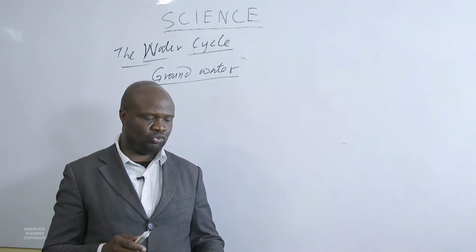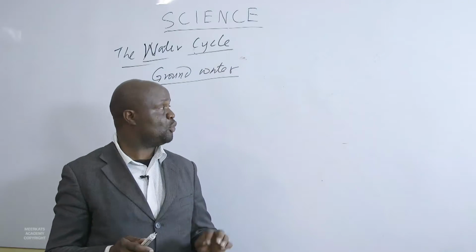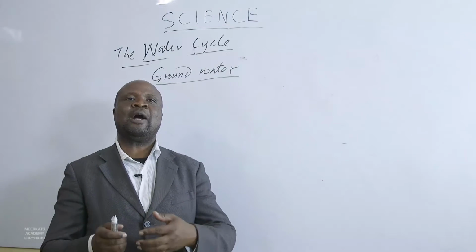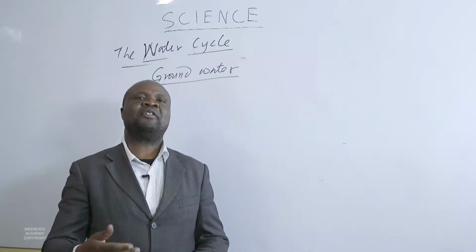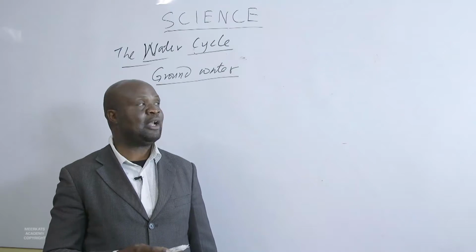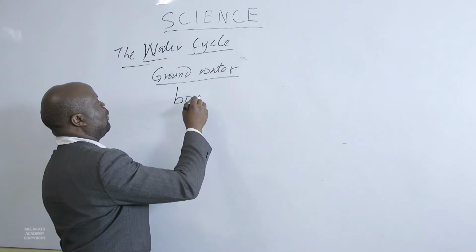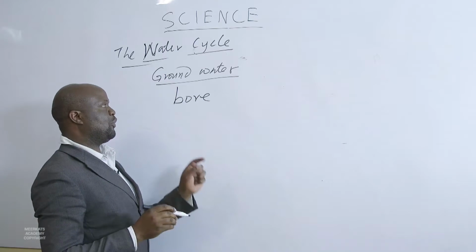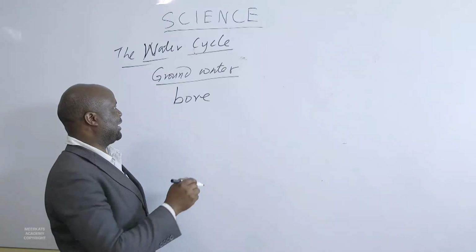When we are interested to use this water, then something should be done. When we require to use underground water, the following methods can be used to extract it. One, we can dig boreholes, and we can be able to extract this water that is underground.